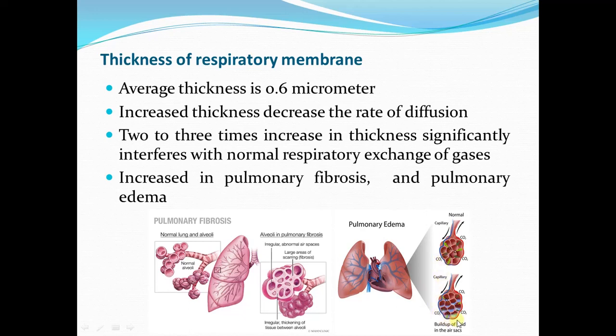But when there is collection of fluid, build-up of fluid in the air sacs in the alveoli, as well as build-up of fluid in the interstitial tissues of the lung, this will increase the distance or the thickness through which the oxygen and carbon dioxide have to diffuse, and this will decrease the rate of diffusion across the respiratory membrane.